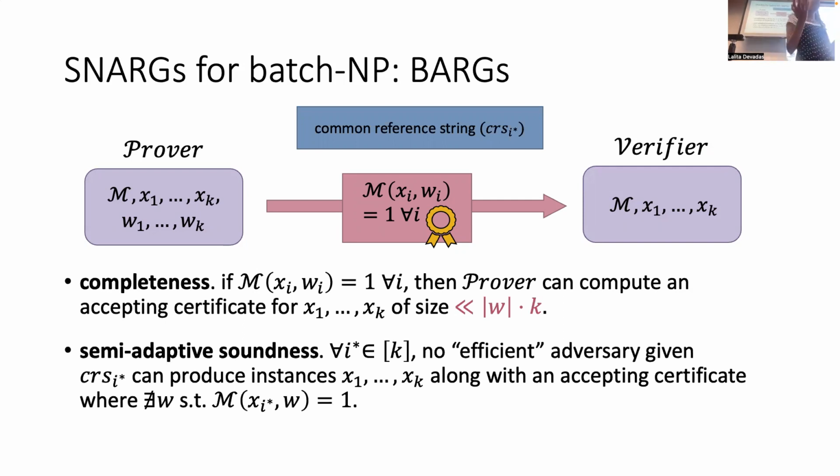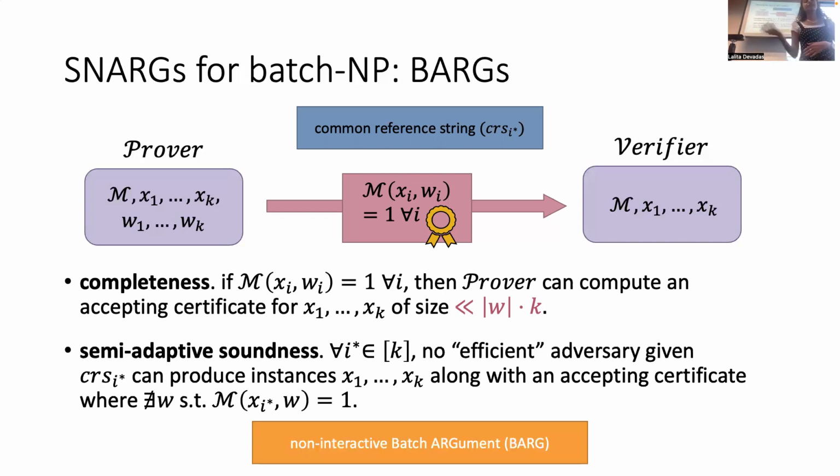Basically, we want that for any index I star chosen before the CRS is generated. So for any I star, the adversary can choose I star. Then the CRS is generated. The adversary gets the CRS for I star and basically has to produce some cheating proof, which is cheating specifically on the I star instance. So the instance X sub I star is not actually in the language, and the prover has to cheat on that specific I star. The reason we call it semi-adaptive is because the adversary chooses I star, then gets the CRS, and that's why it's not fully adaptive.